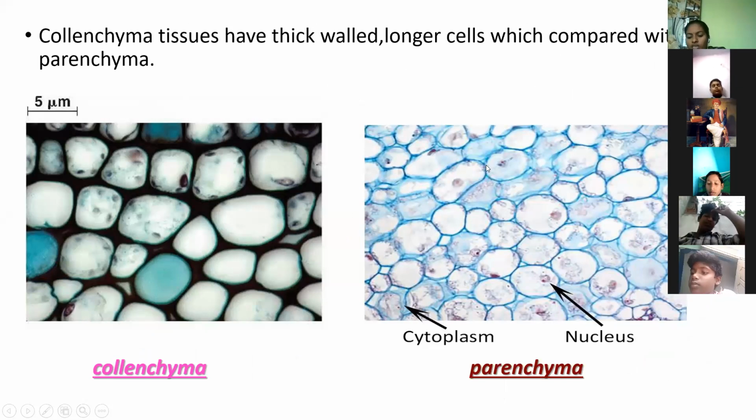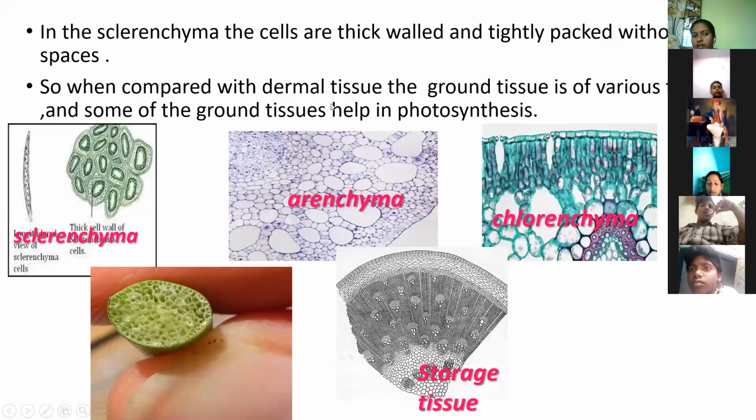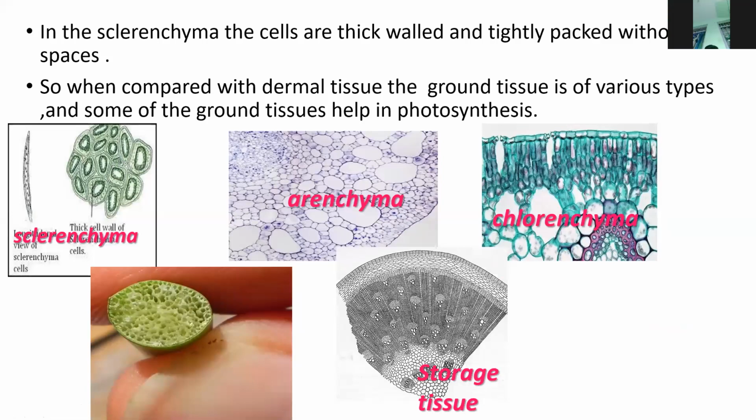Next, in the sclerenchyma, the cells are thick walled and tightly packed without spaces. This is the sclerenchyma. The cells are very thick compared to the parenchyma. The parenchyma cells have some air cavities, but the sclerenchyma does not have air spaces. It is very tightly packed without spaces.